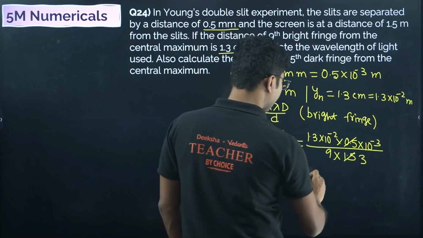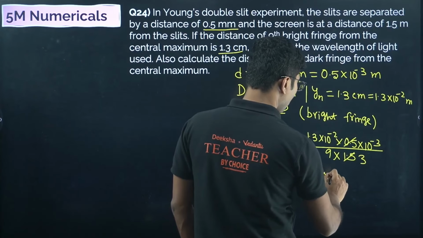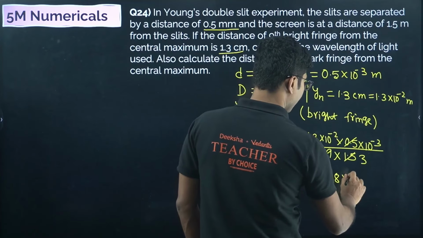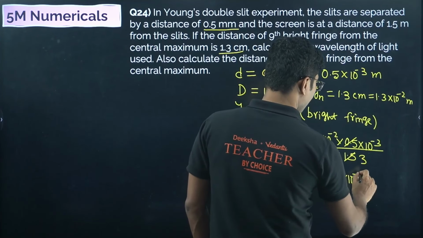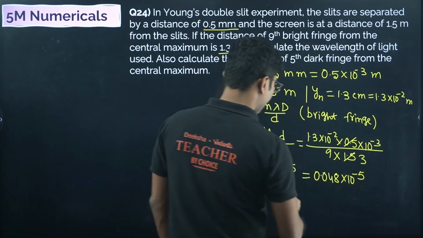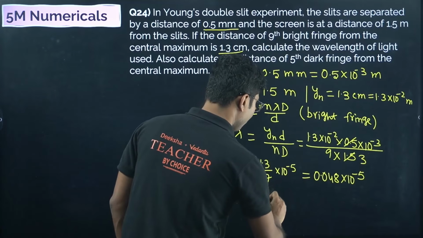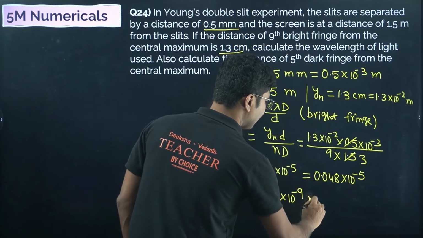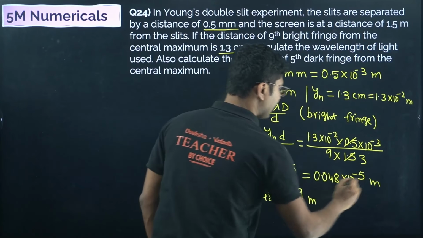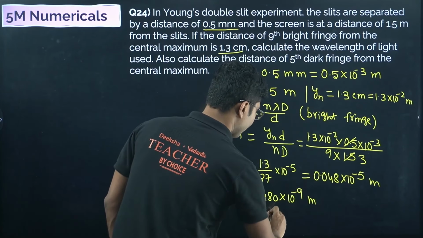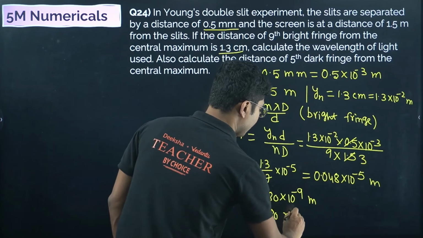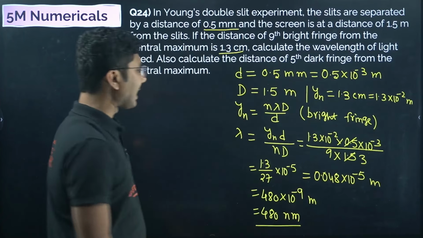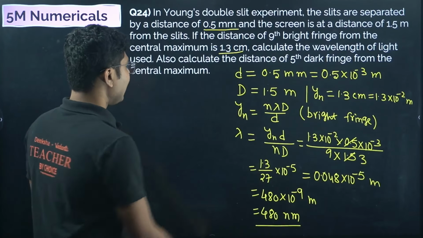If you divide it, you will get approximately 0.048 into 10 to the power of minus 5, or you can write this exactly as 480 into 10 to the power of minus 9 meter. All the units are converted, so it equals 480 nanometers. So the wavelength is calculated.